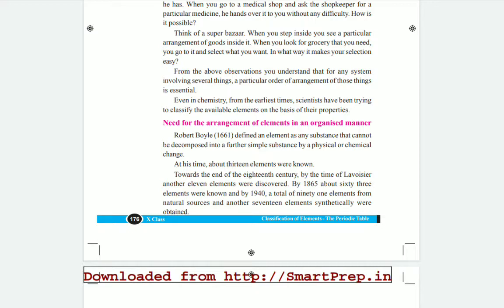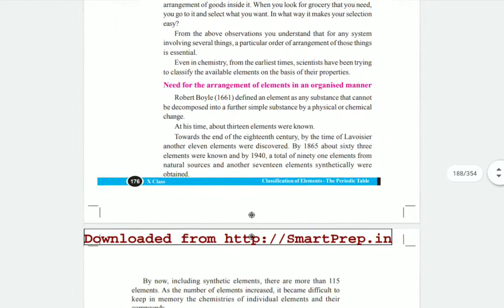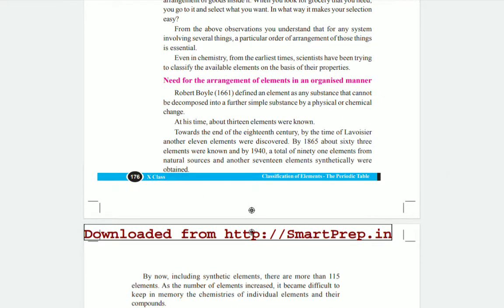Robert Boyle, in the year 1661, defined that an element is the smallest substance that cannot be decomposed into any other substances by using any chemical or physical changes also. So at his time about 13 elements were known. So up to the 17th century, we had only 13 elements.